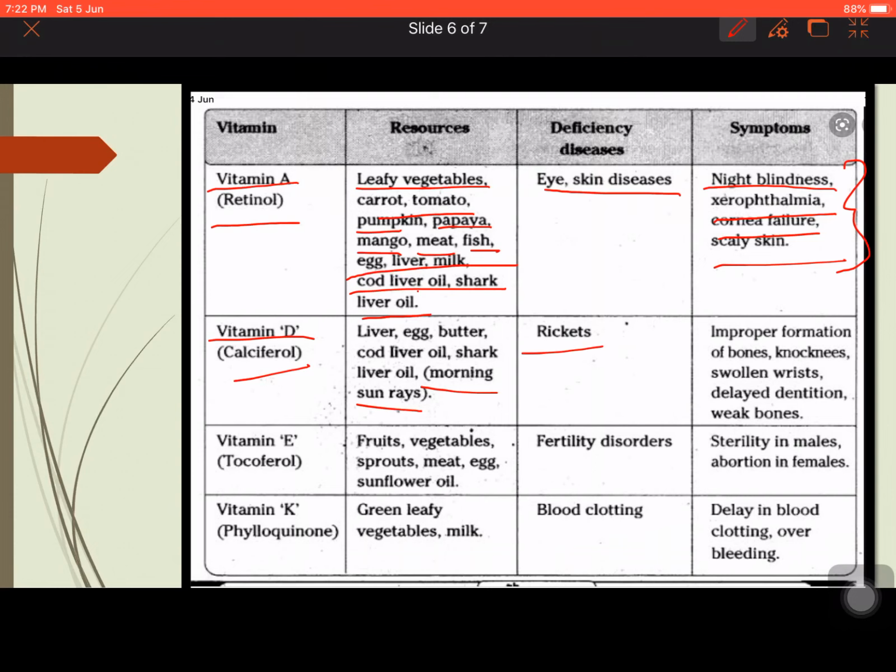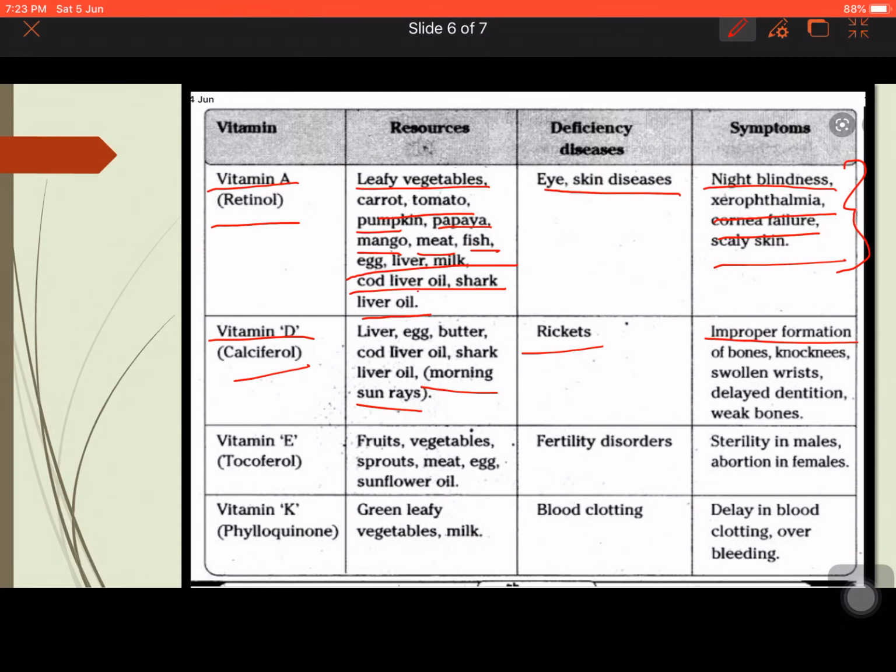Vitamin D is essential for maintaining the calcium and phosphorus levels in the body by enhancing their absorption in the intestine and regulating the exchange between blood and bones. Now if there is less vitamin D, the absorption is less, it is not maintaining the calcium and phosphorus balance of the body, and thus the bones will become brittle.